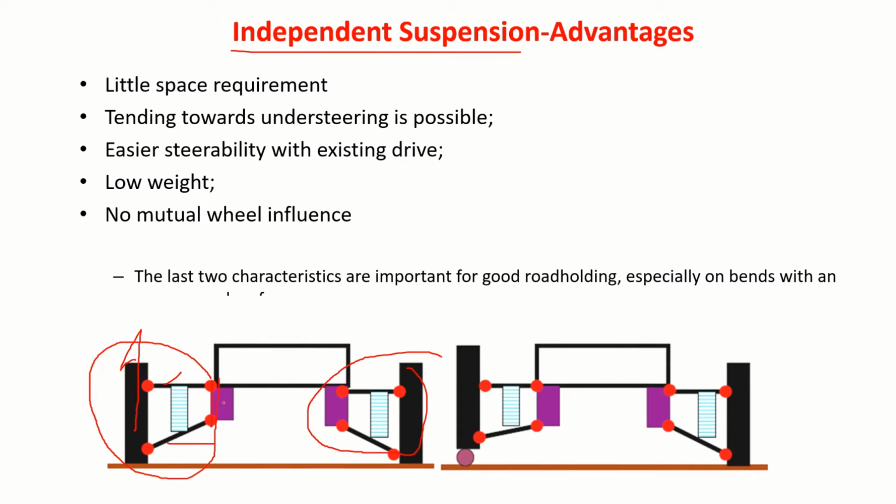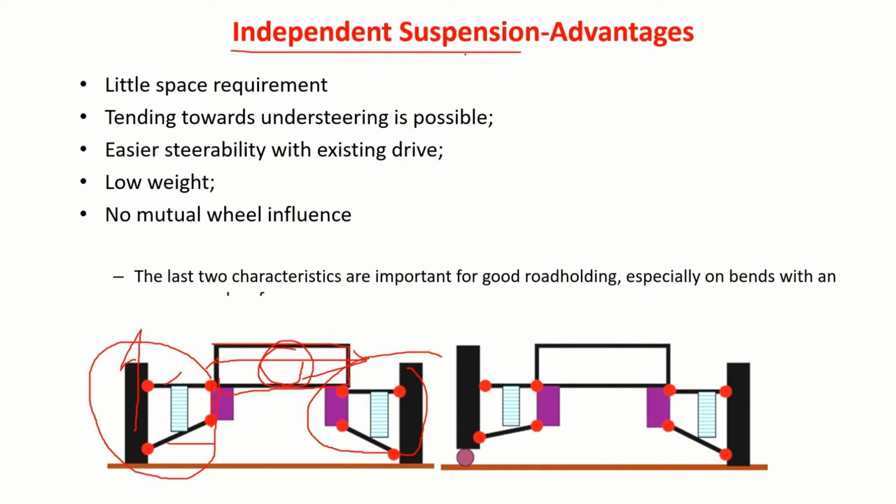Since it is moving relative to this, particularly the sprung mass is not affected much. It remains almost in a horizontal position like this. So the occupant here will feel comfortable compared to a dependent suspension system.